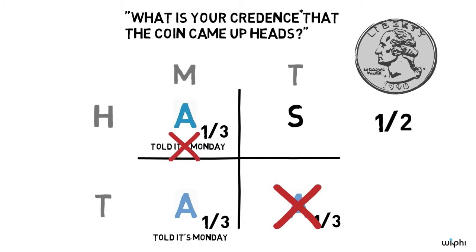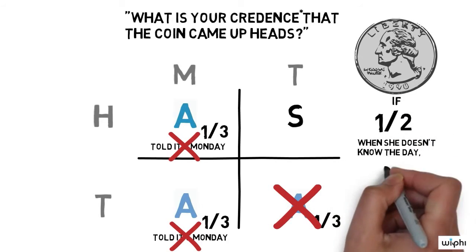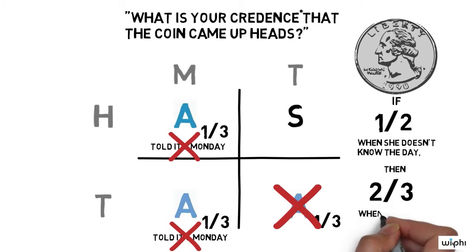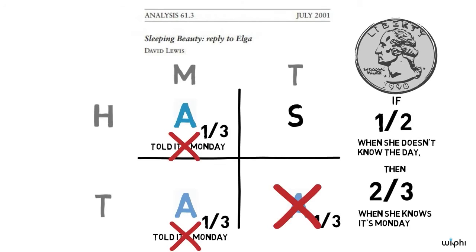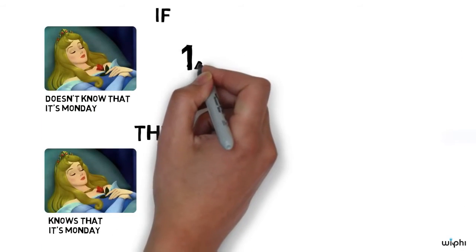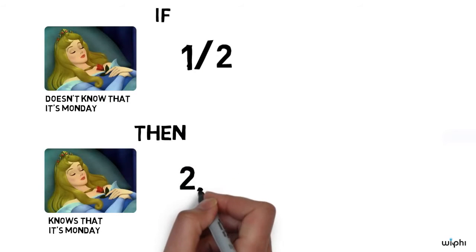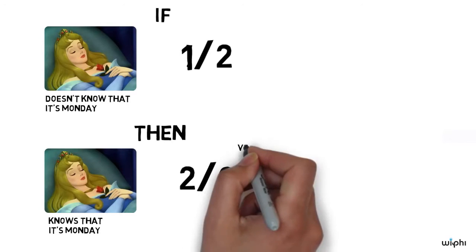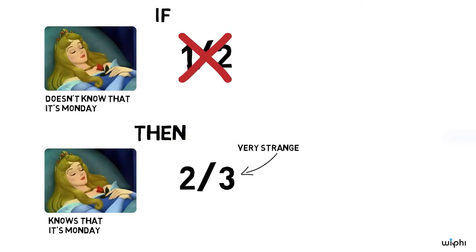But if you think that Sleeping Beauty should say 1/2 when she doesn't know what day it is, I can prove to you, using some very simple assumptions about how probabilities work, that Sleeping Beauty ought to say, when she's told it's Monday, that the coin has a 2/3 chance of coming up heads. You'll have to take my word for this now, but check out this article by David Lewis if you want to be sure. So, we can say that the answer is 1/2, but then we have to accept that Sleeping Beauty ought to say that the probability that the coin comes up heads is 2/3 when she's told it's a Monday. That seems really strange. So, why not go with the 1/3 view?